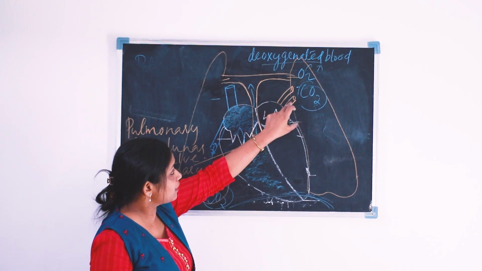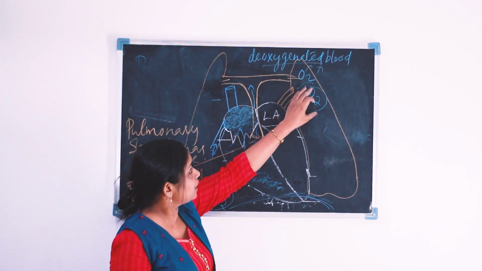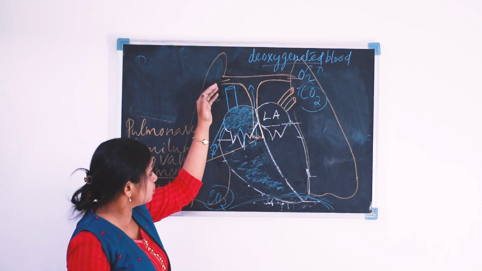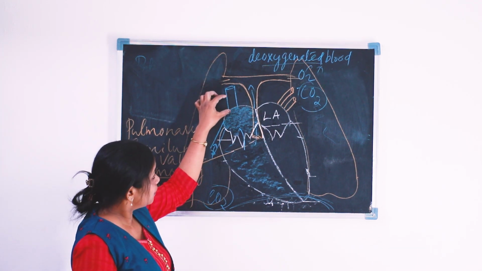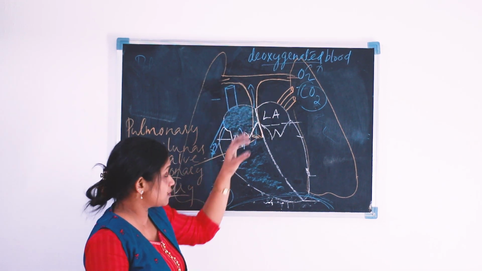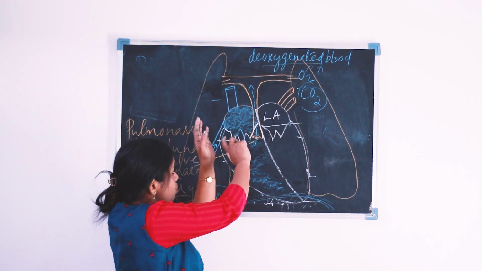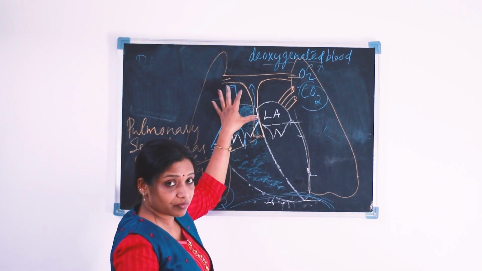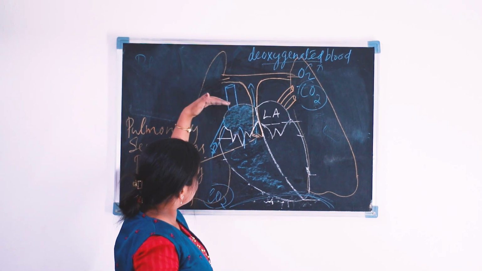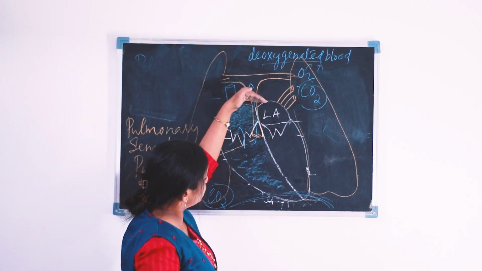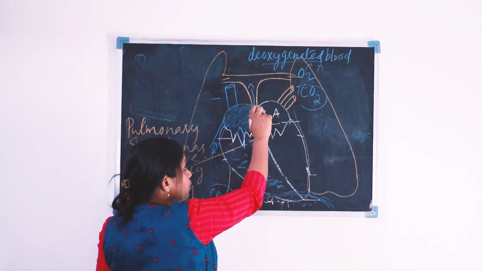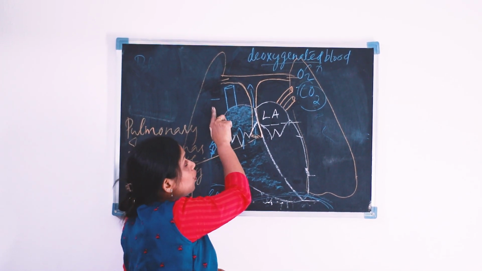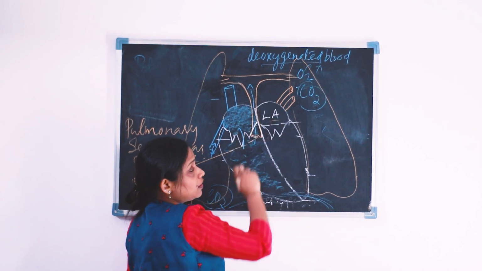So the two pulmonary veins arise from the left lung as well as from the right lung. We cannot show the pulmonary veins which arise from the right lung in this diagram. Imagine that it is going through the back side of the heart, and the pulmonary veins from the right lung also open in the left auricle.